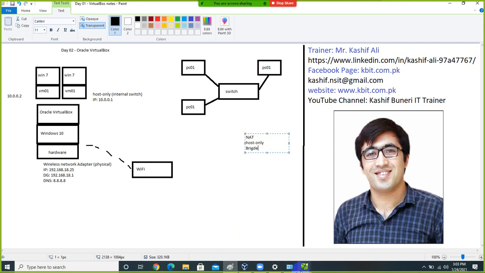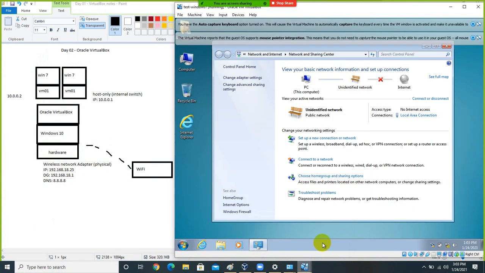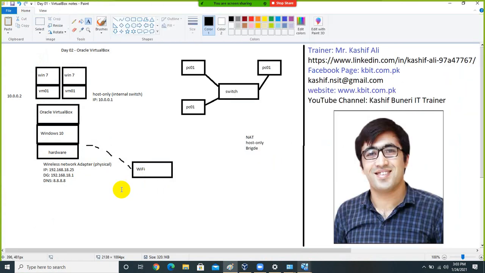For example, if you want to connect these machines to your physical network and you want them to communicate directly to the internet, I mean you want them to be on your same network, which is this network 192.168.18.25, you can select the bridge option.